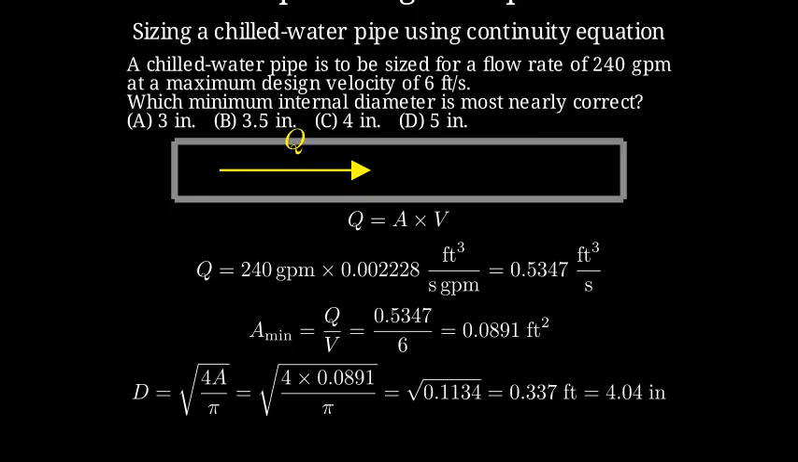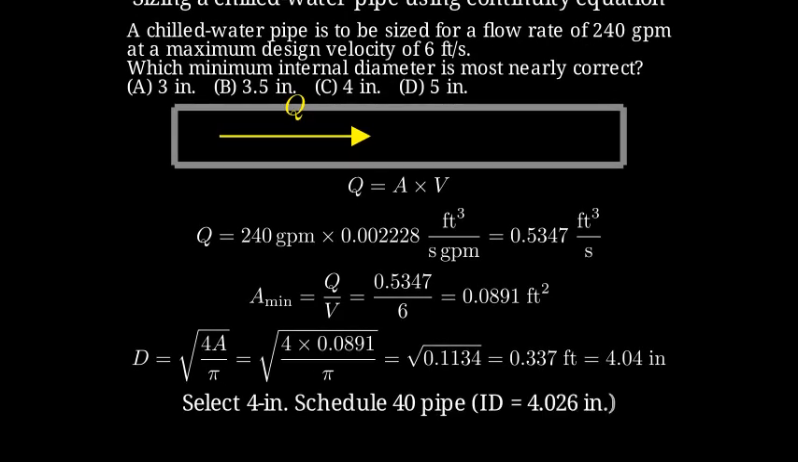The nearest standard size is the 4-inch Schedule 40 pipe with an internal diameter of about 4.026 inches, which satisfies our design. Therefore, the correct answer is C, 4 inches.